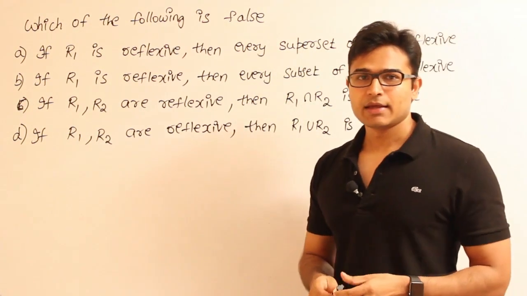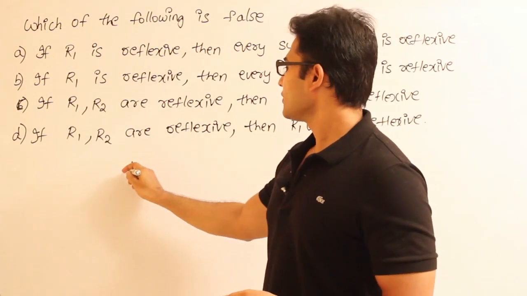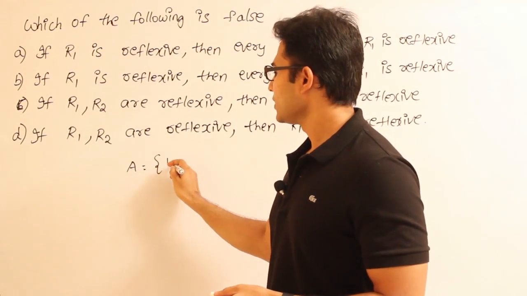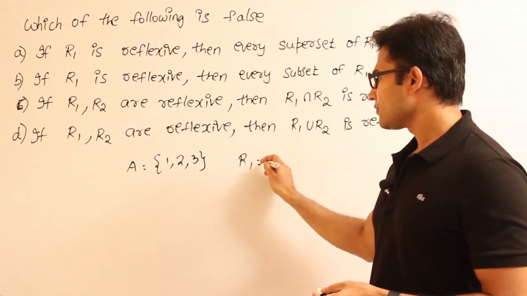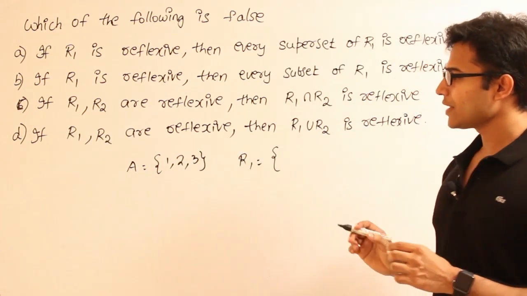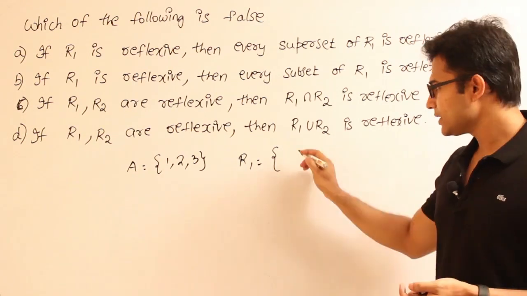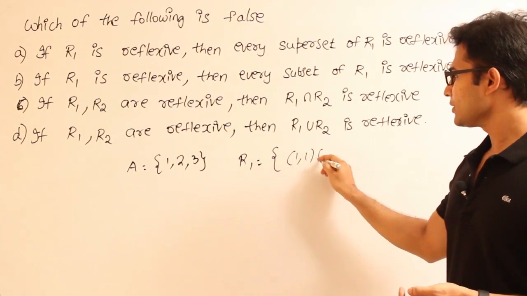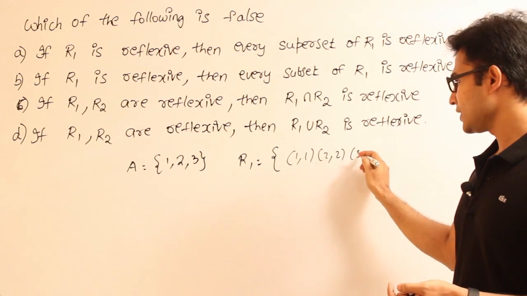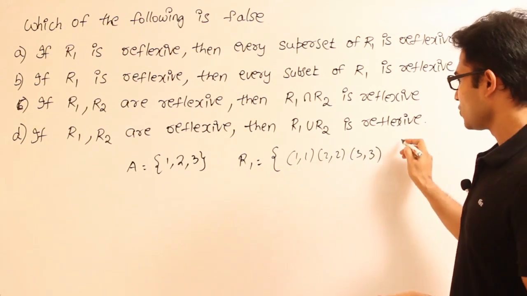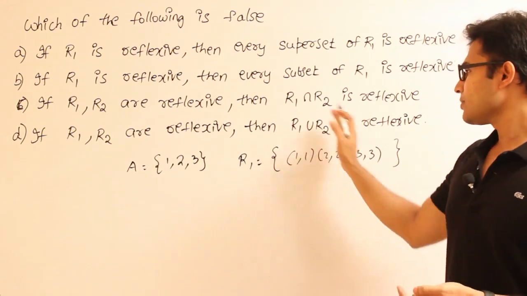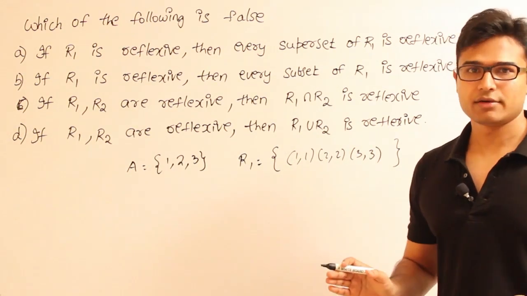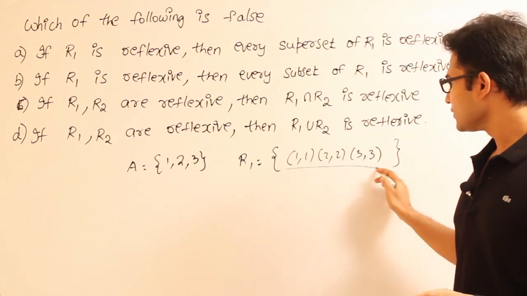What do you say? Let us say we have A equal to 1, 2, 3, then when will R1 be reflexive? If R1 has to be reflexive, it has to at least contain (1,1), (2,2), (3,3). I am not saying that it is definitely only (1,1), (2,2), (3,3). It has to at least contain this. Apart from this, there might be other elements as well. We don't care. But definitely these three will be present.